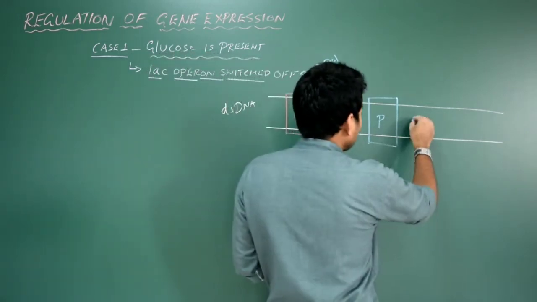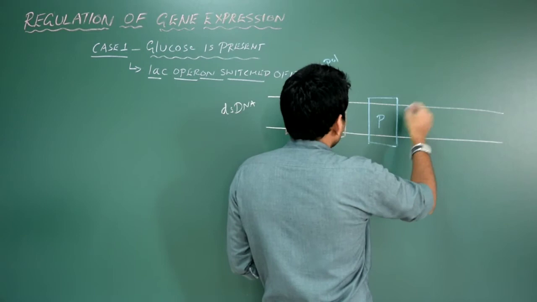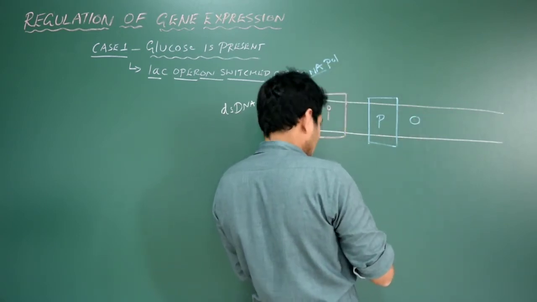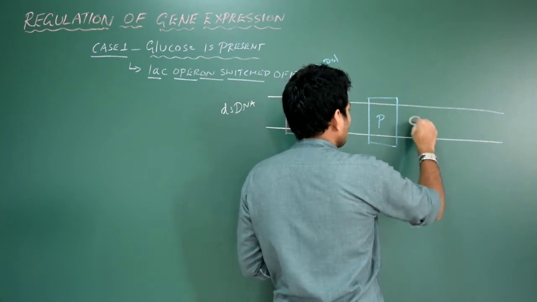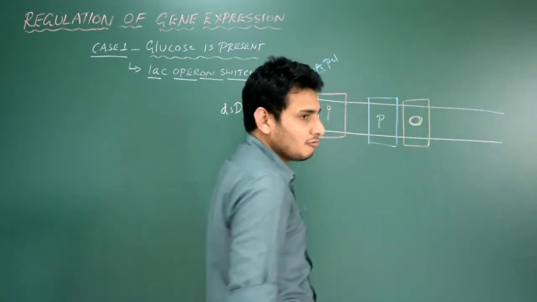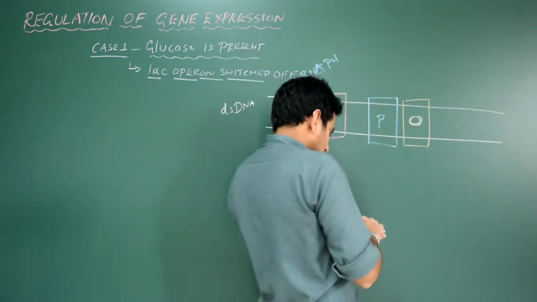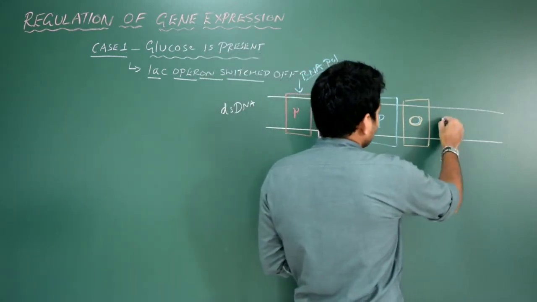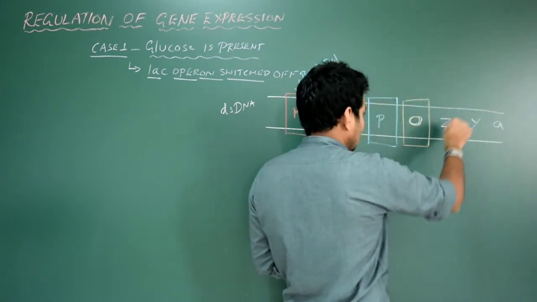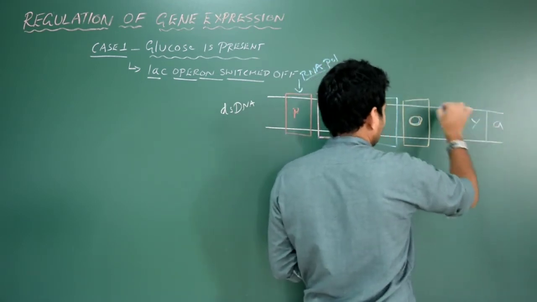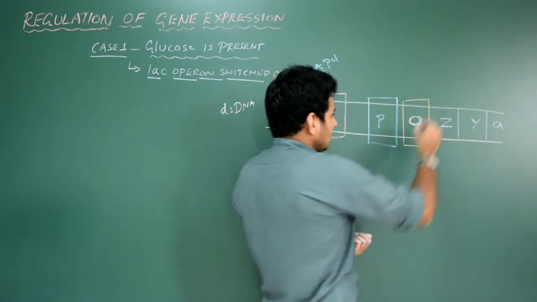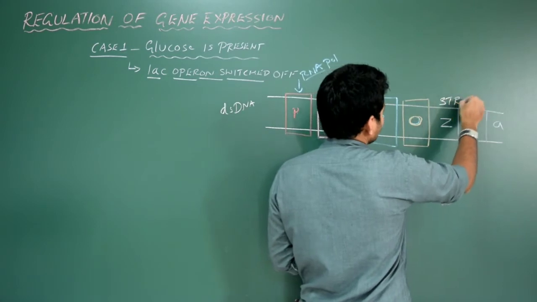So P here, and let me write O. I think it is better I use this color. This is now O. O is the operator region for the promoter for the structural genes. And let me use the purple color here, Z, Y, A. Let me put them in blocks. Here let me write structural genes.